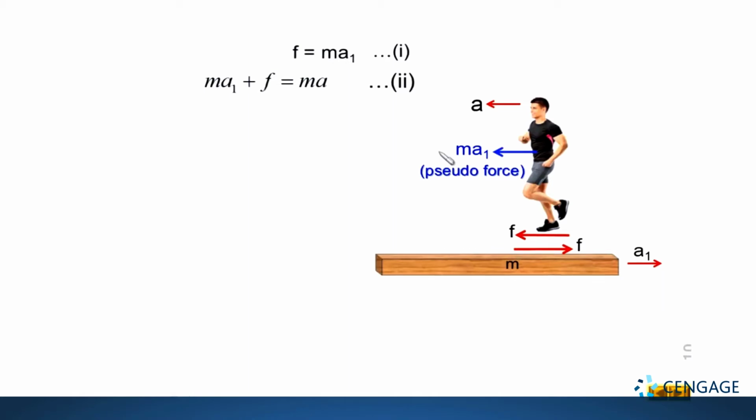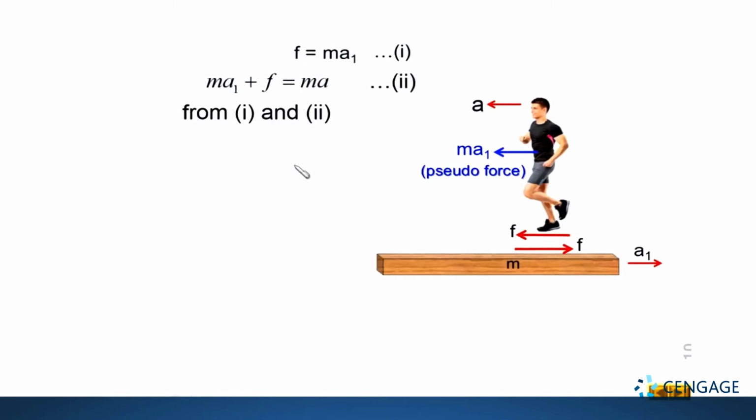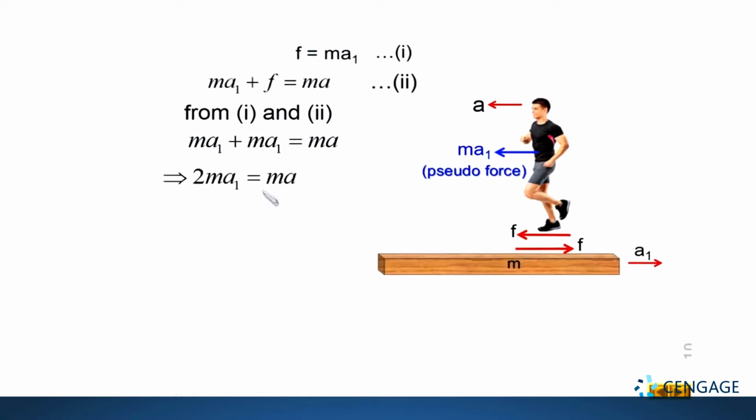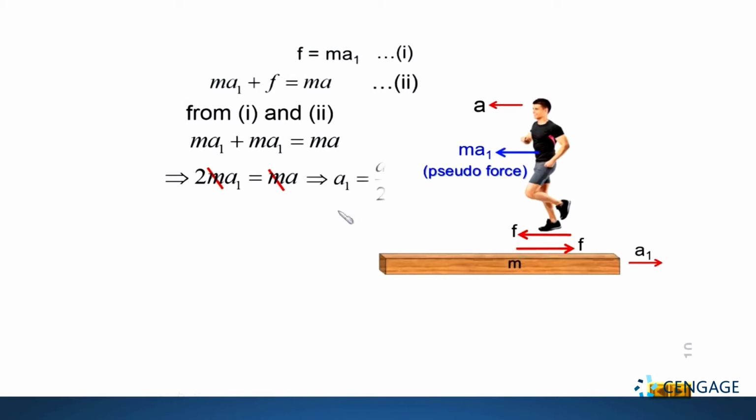Now from equation number first and second, if we substitute the value of small f from equation number 1 into equation number 2, we can write here ma1 plus ma1 equal to ma. So here we can write 2ma1 equal to ma. Now this m and m on both sides will get cancelled, and we get the value of a1 equal to a by 2. This is the acceleration of the plank with respect to ground.